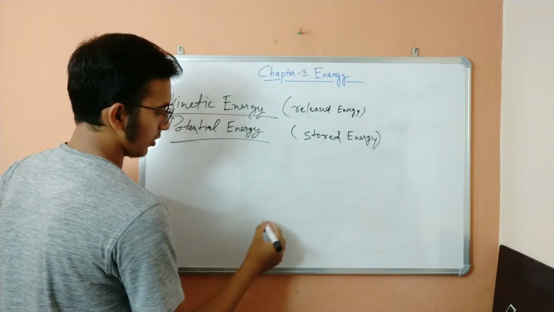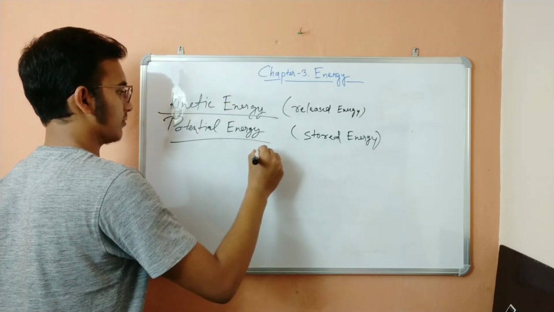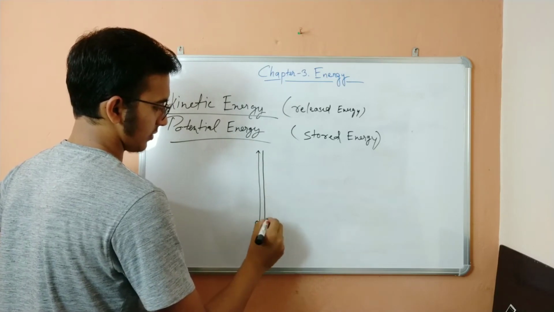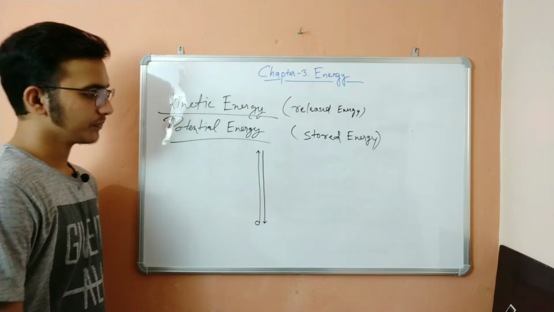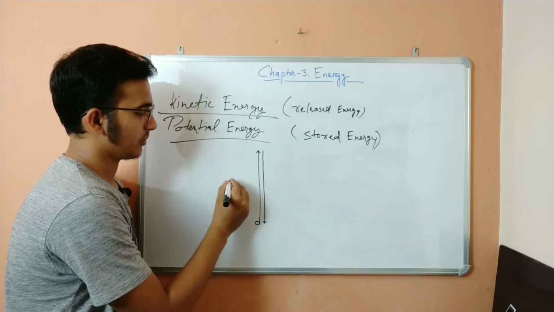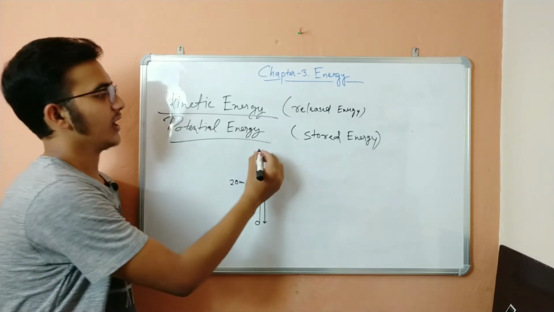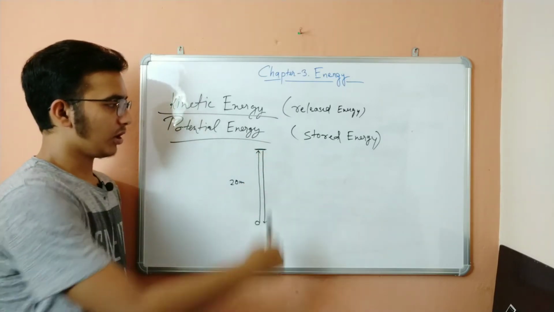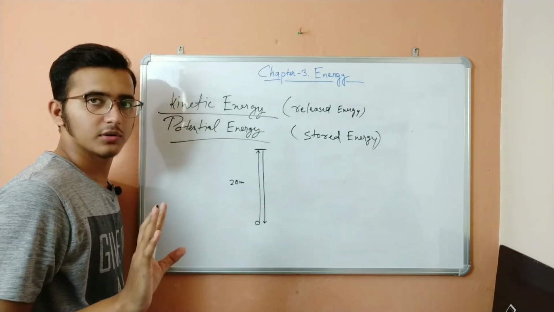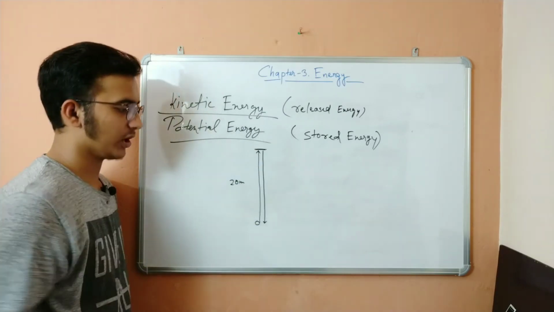So suppose I have a ball, and now I've thrown this ball up, really high, and then after going to a certain height, the ball comes down again. I threw the ball up and it went, suppose, 20 meters high. After reaching a particular height, the ball will stop for a few milliseconds, and then the ball will start falling downwards.